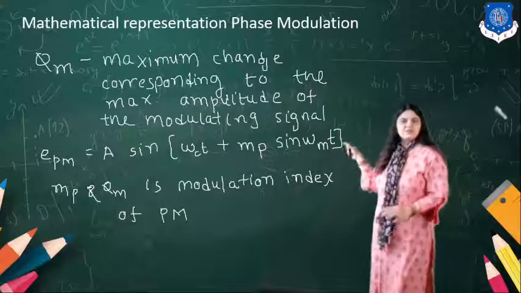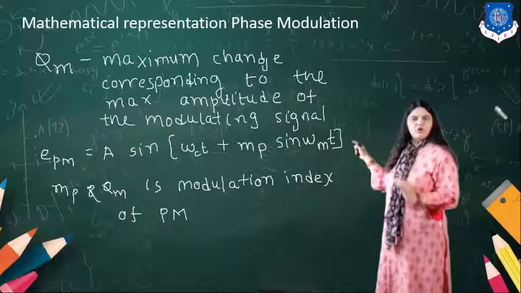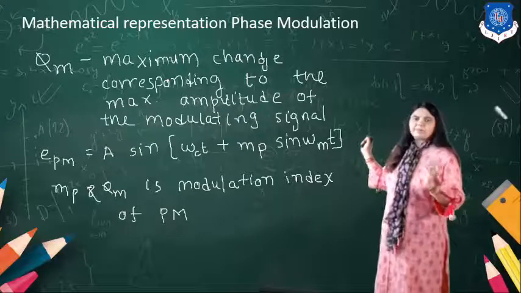This is the equation we have already written for AM and FM.